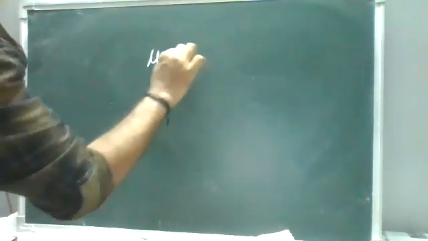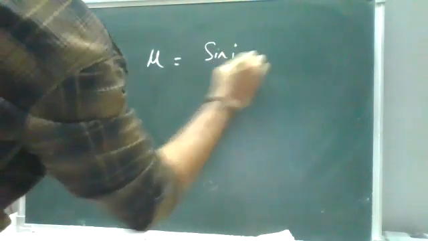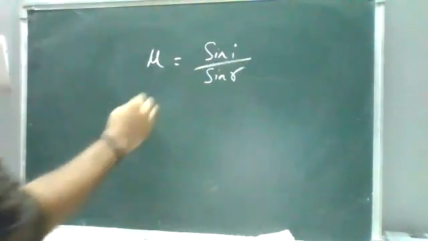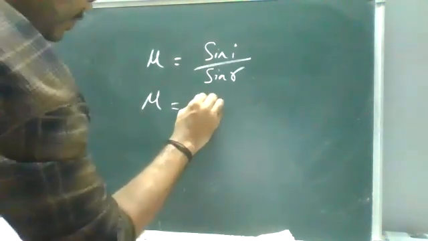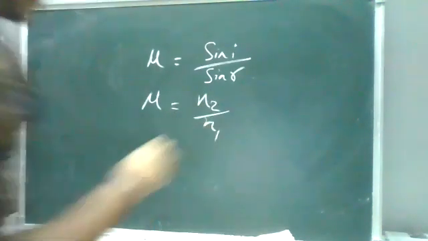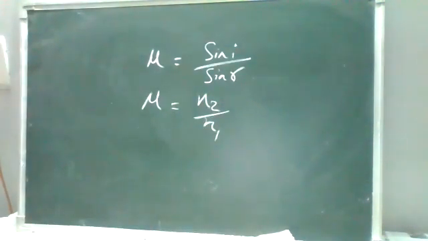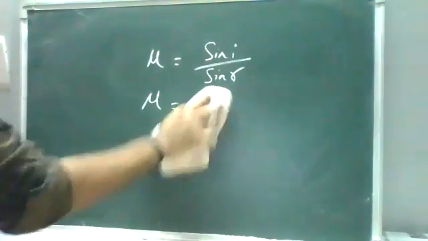What is refractive index? There's a small formula of refractive index. It is a ratio of sin: mu is equal to sin i by sin r, we say. But there is an actual formula for refractive index. With respect to n1, it is n2 by n1. What is n2? What is n1? Mediums. So these are nothing but the refractive index in the mediums.